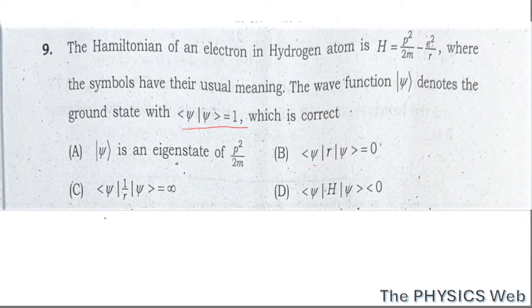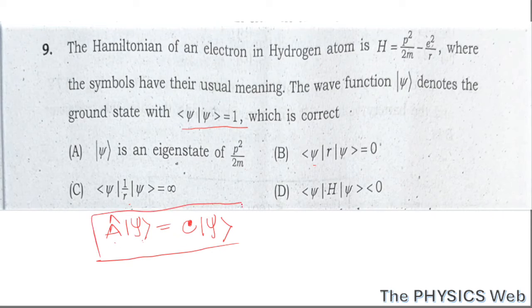And we know for any wave function to be an eigenstate of an operator, it should satisfy the equation, that is, for an operator A, A psi should equal a real constant c times psi. If psi is an eigenstate of A, then it should satisfy this equation. So let us check for psi for the operator p square by 2m.